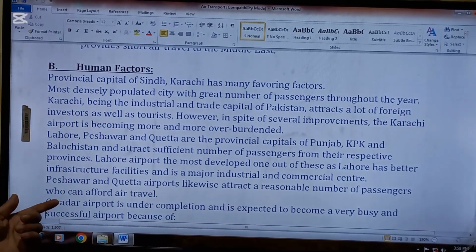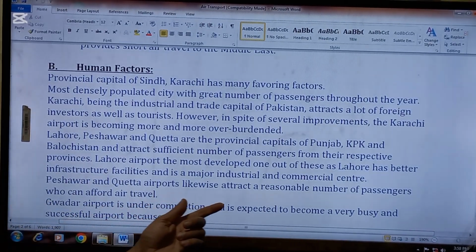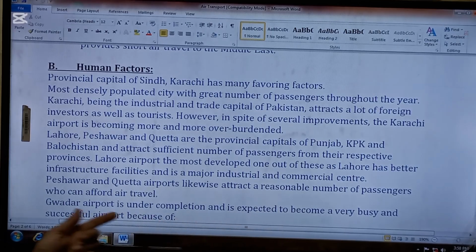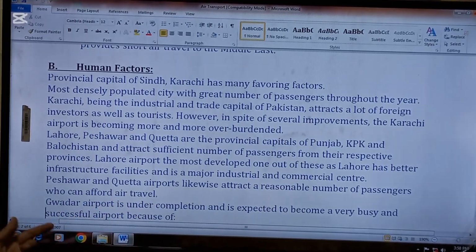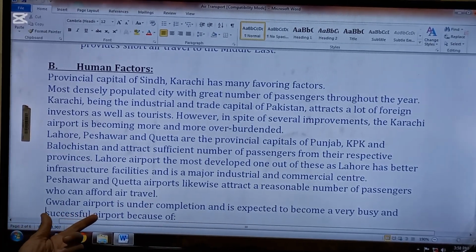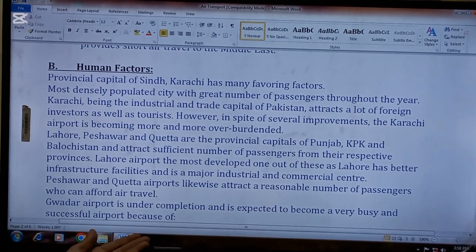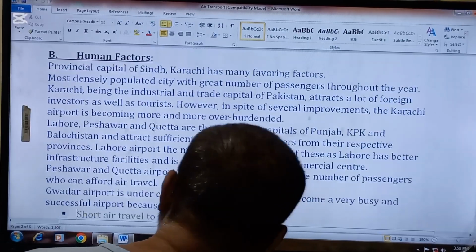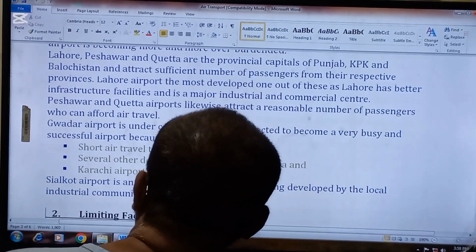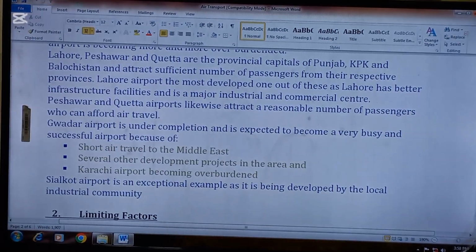Next point, Peshawar and Quetta airports likewise attract a reasonable number of passengers who can afford air travel. Next factor, Gwadar airport is under completion and is expected to become a very busy and successful airport. So this is another very important question which normally comes in exams.